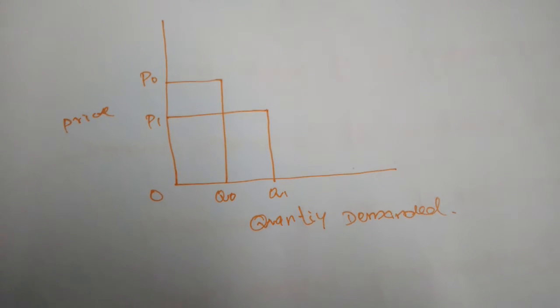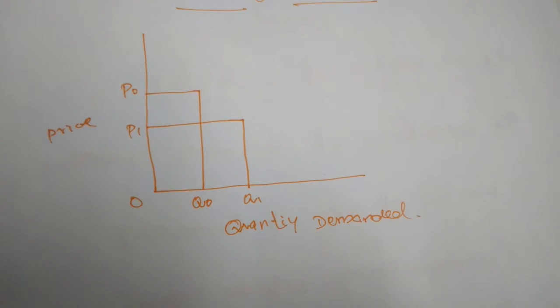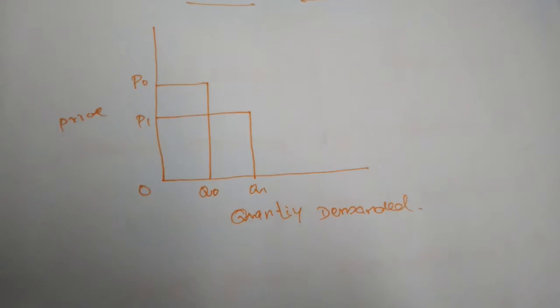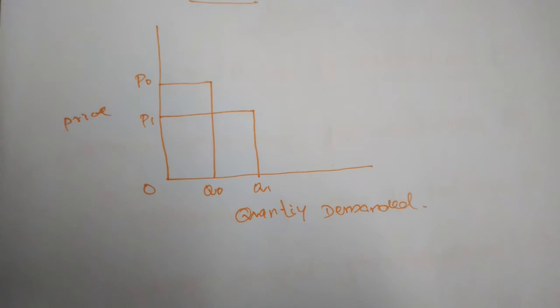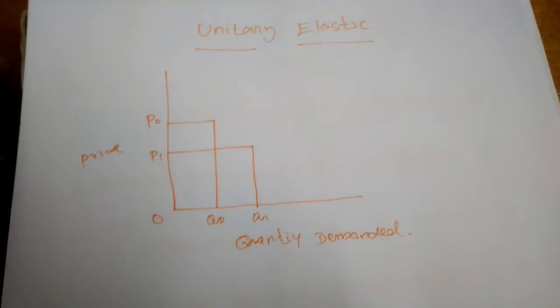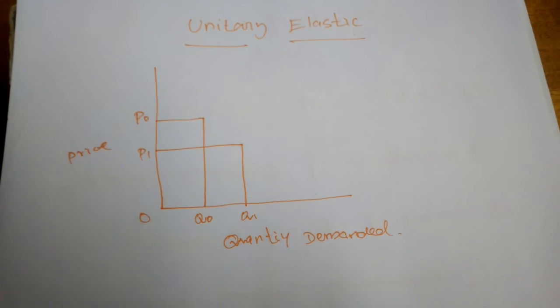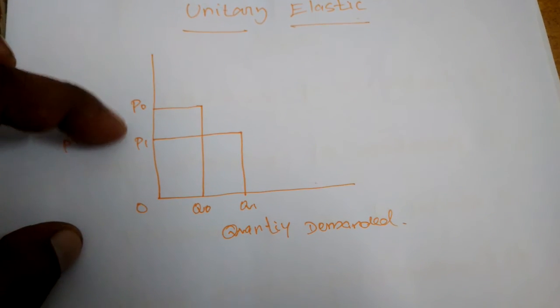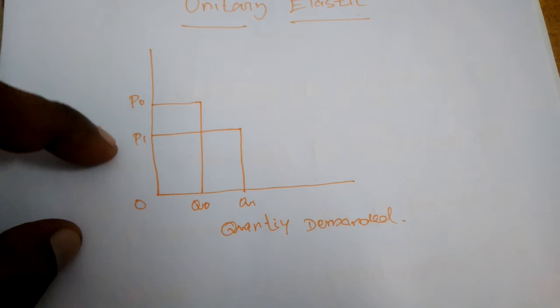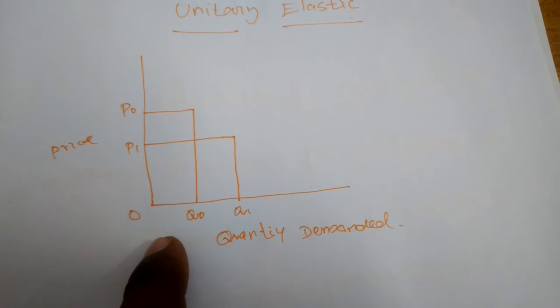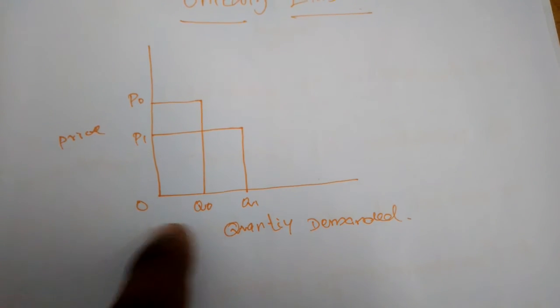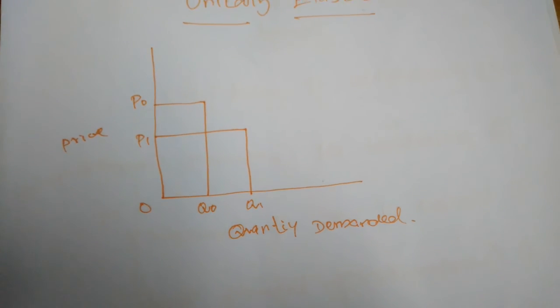So on the basis of the change in the price of that commodity, the quantity demanded also changes in the same proportion. That is called unitary elastic. Just as the price changes from OP0 to OP1, the quantity demanded also changes from OQ0 to OQ1.